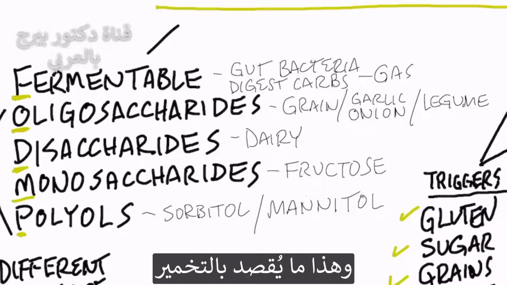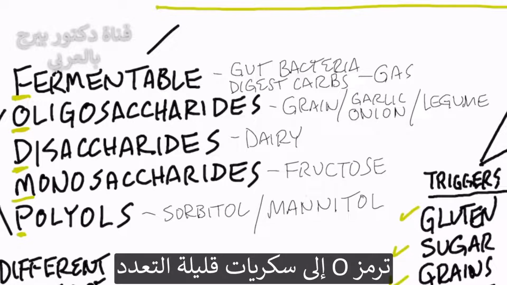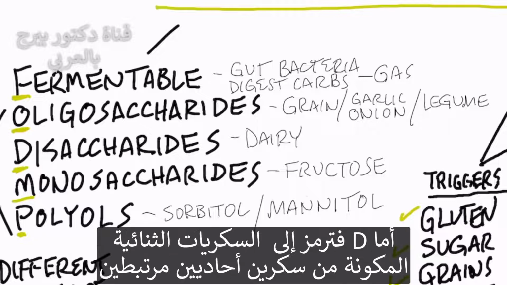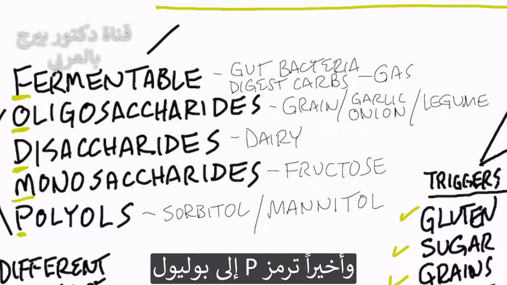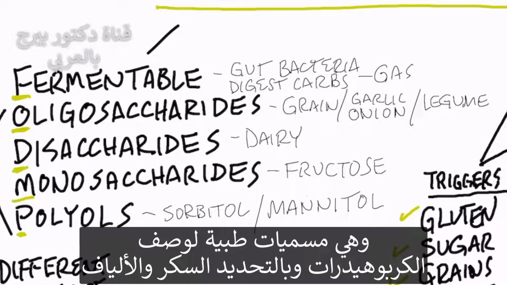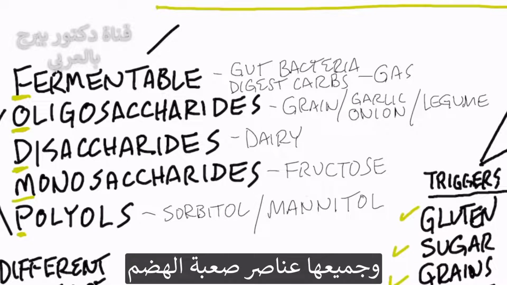gas. Okay, that's fermentable. Then we get oligosaccharides. Oligo means few, and saccharides describe sugars. Then we get disaccharides. That means two sugars connected. Then we have monosaccharides, which is one sugar. And then we have polyols. And these are basically scientifically sounding names for carbohydrates, specifically sugar and fiber. And all of these are a bit more difficult to digest.